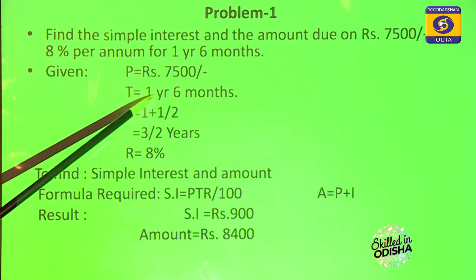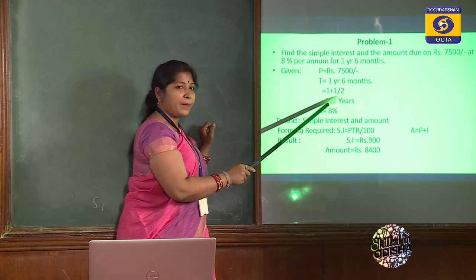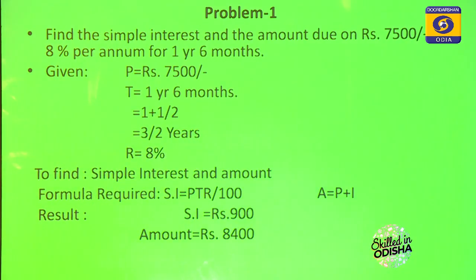As we know, for 1 year 6 months we have to convert it to years. So 6 months is equal to half a year. So 1 plus half, how much will it become? 3 by 2 years. We have to take the LCM.